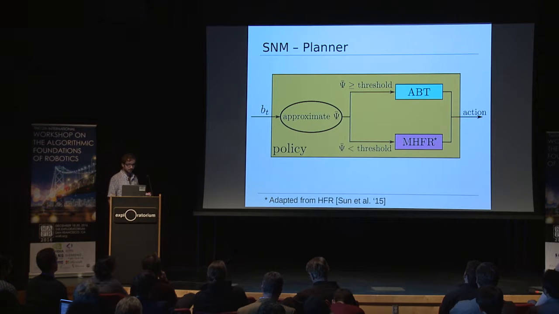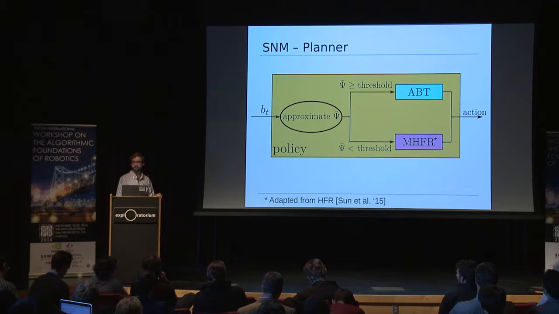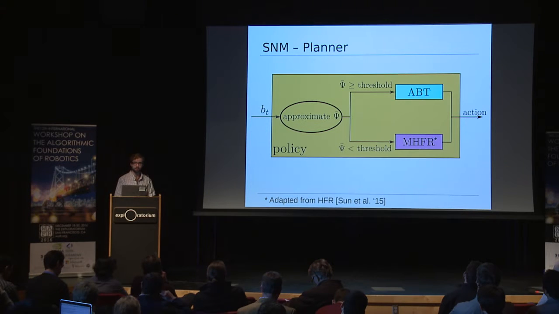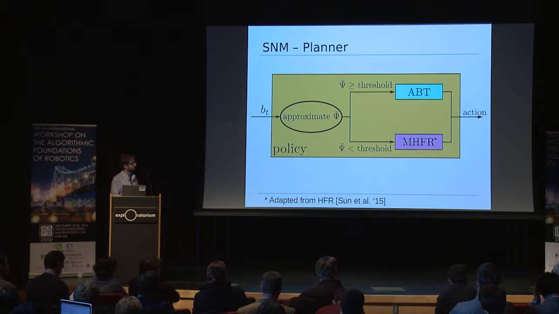So now we want to evaluate both S&M as well as our planner, where we compare S&M with a state-of-the-art measure of non-linearity, the previously seen measure of non-Gaussianity. And to do this, we apply ABT and MHFR on two robotic systems, where we increase both the uncertainties the robots are subject to, as well as the clutterness of the environment.